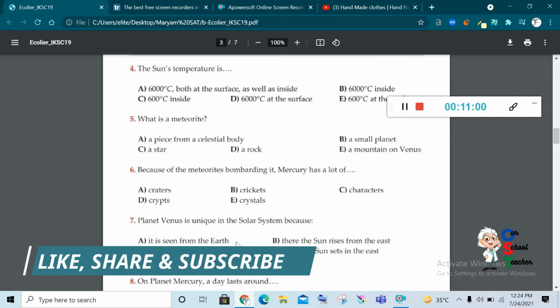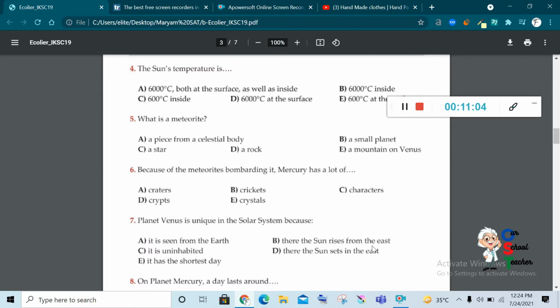Planet Venus is unique in the solar system because it's seen from the Earth. Obviously, we can see it from the Earth, but it is not unique in this way. There the sun rises from the east? No, it is the same as the Earth. No, there is no life on this planet, so this is incorrect. There the sun sets in the east.